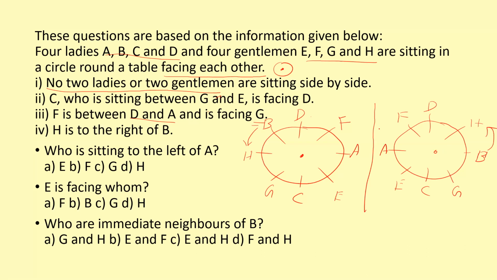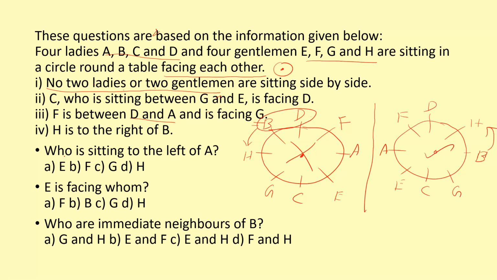Okay. Now, which is correct and which is wrong? Check this. This one is becoming wrong and this one is correct. Why is this wrong? The first point says no two ladies or gentlemen sitting side by side. B and D both are ladies, and they should not sit side by side. Because of that, this is wrong and this is correct. So if you draw two diagrams at the same time, we can save some time. But if you draw only one diagram, then it's a waste of time, because if you make any mistake you have to start again from the first.